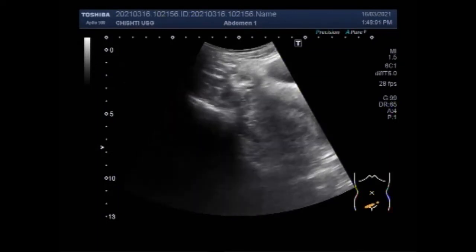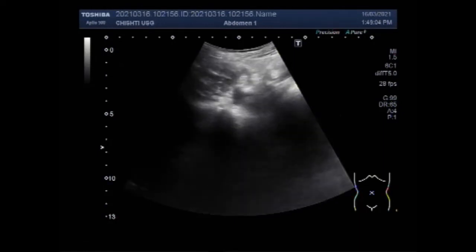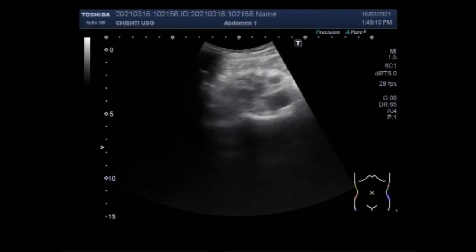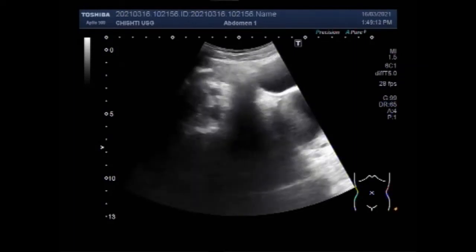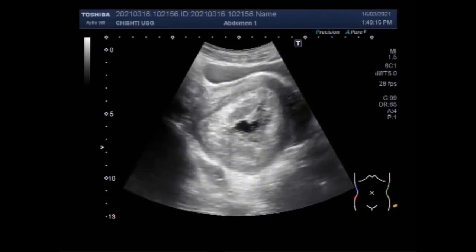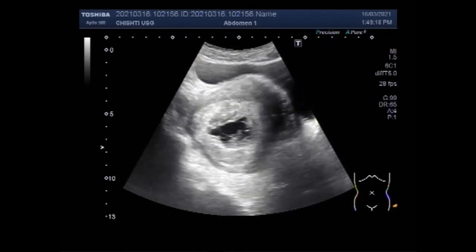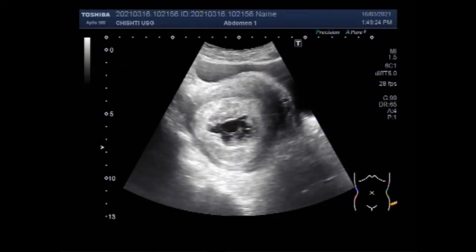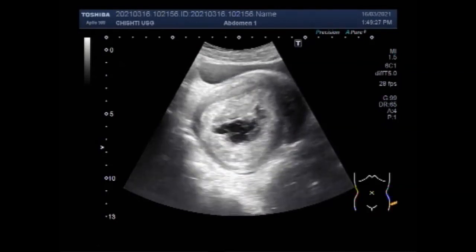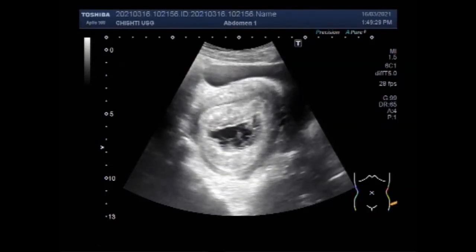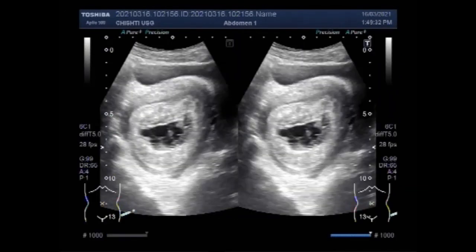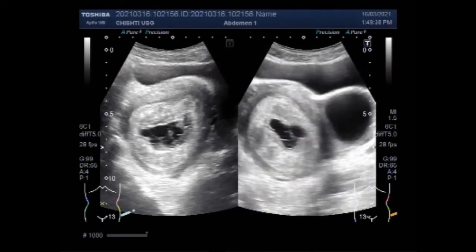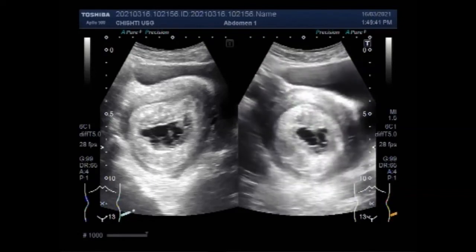Now the measurement of the gestation sac shows the conception of the pregnancy of about 8 weeks, but no fetal pole is seen inside the gestation sac. Now the complete abortion is when all of the products, that is tissue of conception, leave the body. Then there is incomplete abortion, only some of the products of conception leave the body. Then there is inevitable abortion, which is called when symptoms cannot be stopped and a miscarriage will happen.